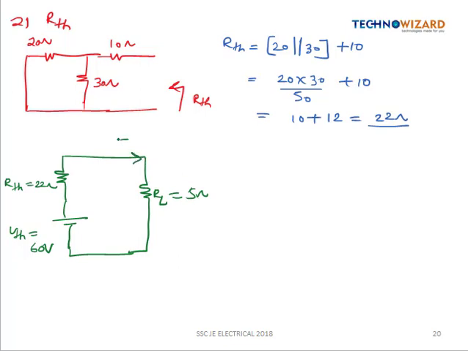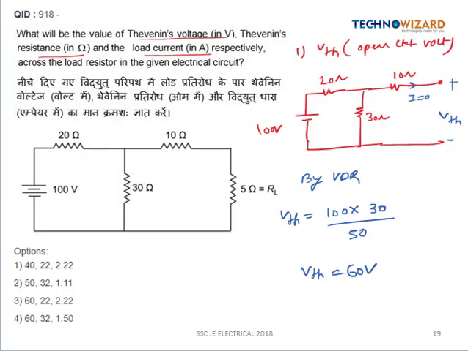We have to calculate the load current IL. So IL will be equal to VTH by RTH plus RL. So this will be equal to 22 plus 5. So this is 60 by 27, which is equal to 2.22 ampere. So option C is the right answer.